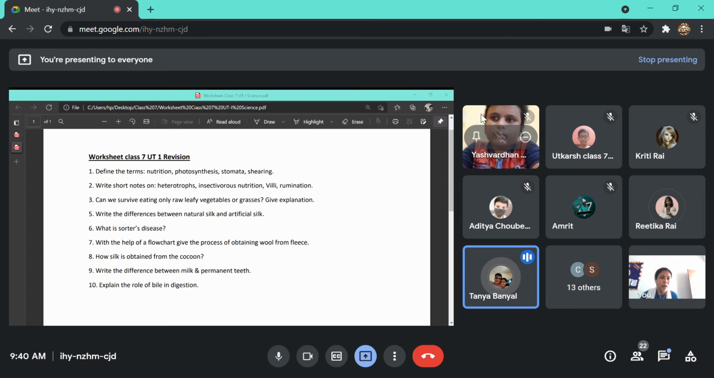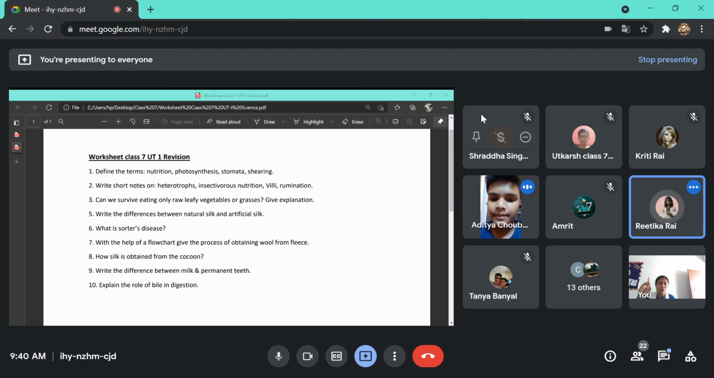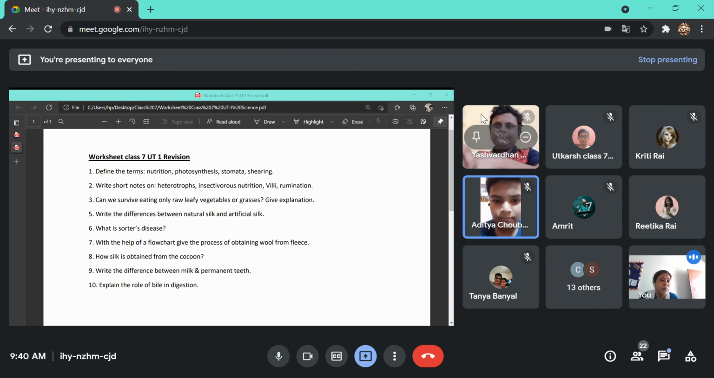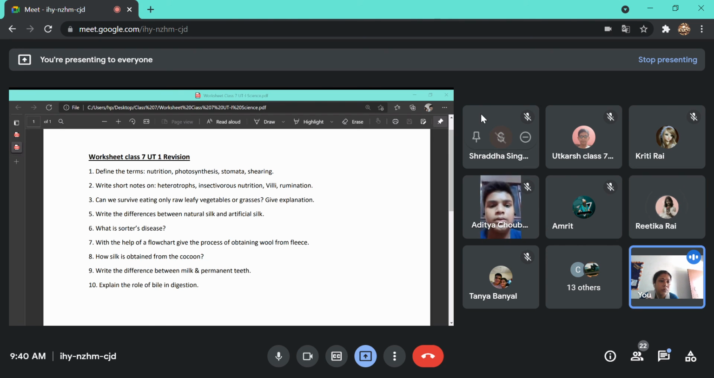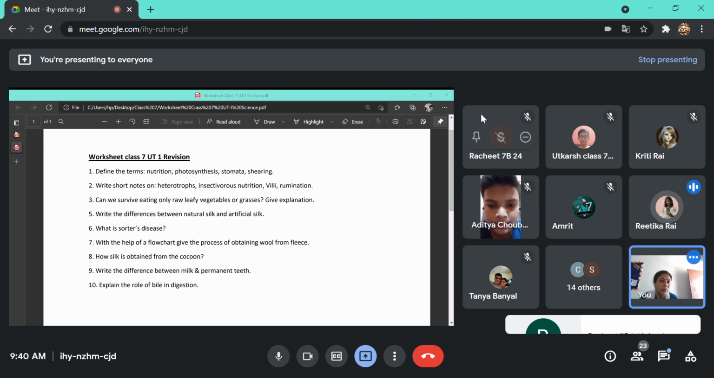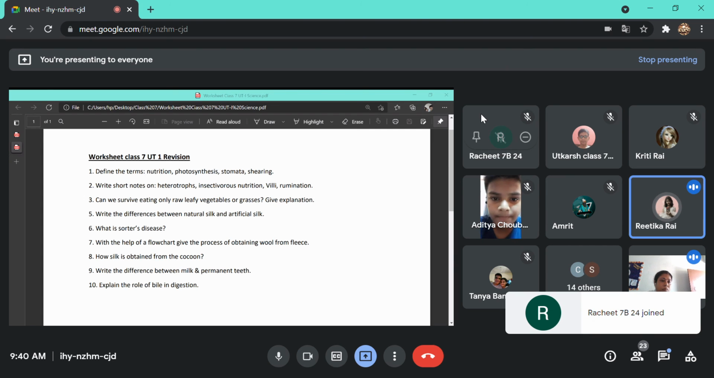Can I give the answer of natural silk? I have already shared. Just wait. Can I tell the answer of artificial silk? Yes, Ritika. Artificial silk is man-made silk made in factories by using certain kinds of chemicals.